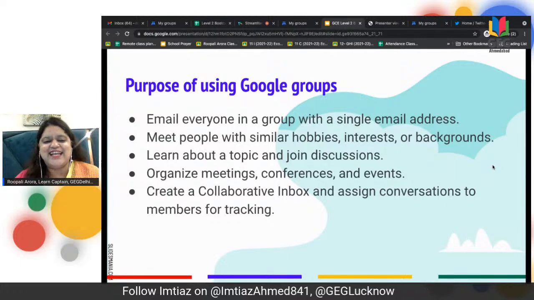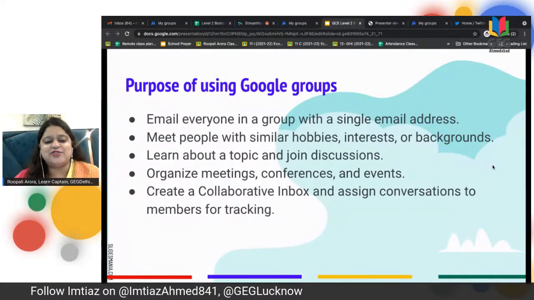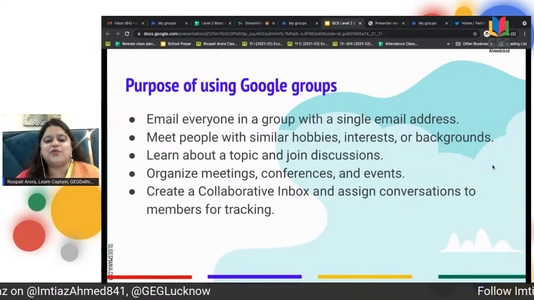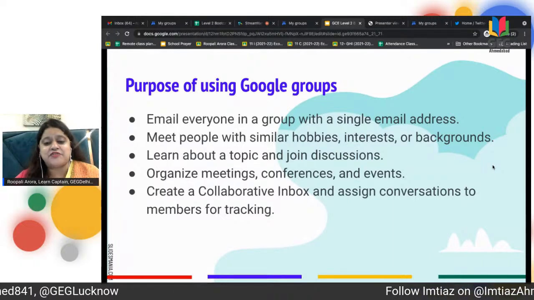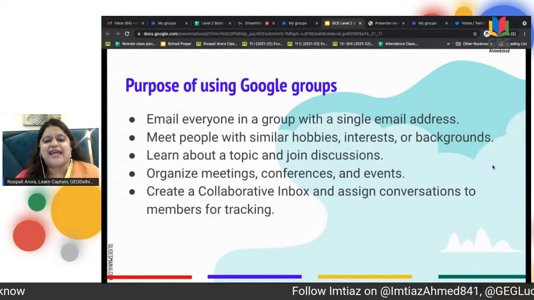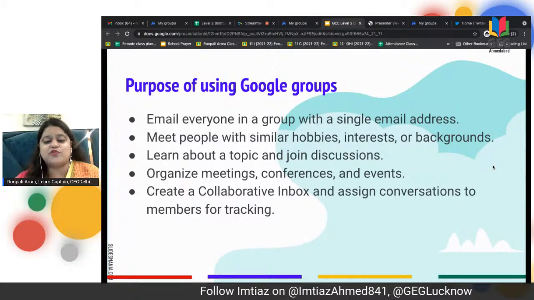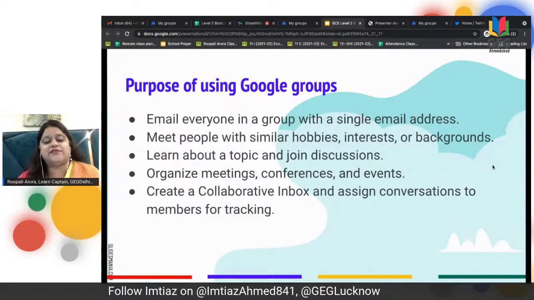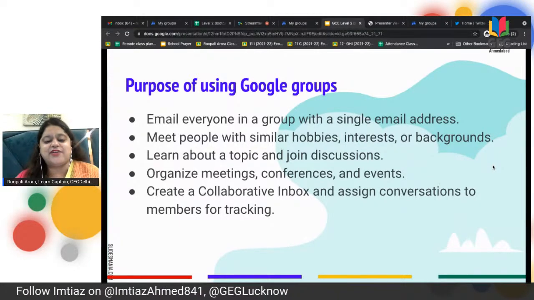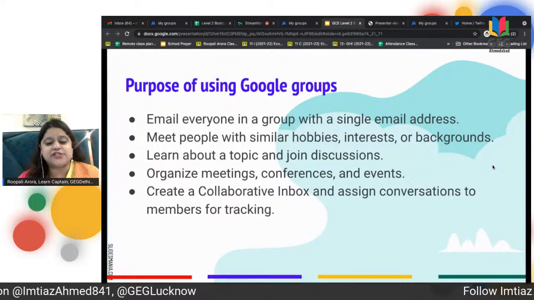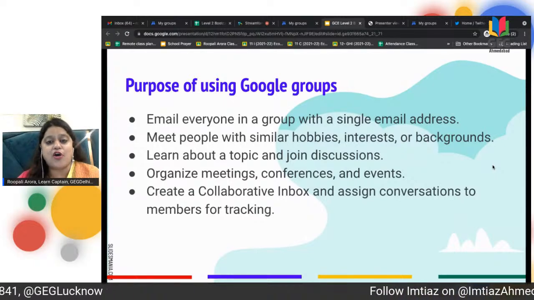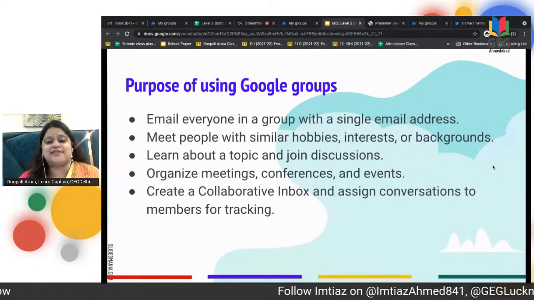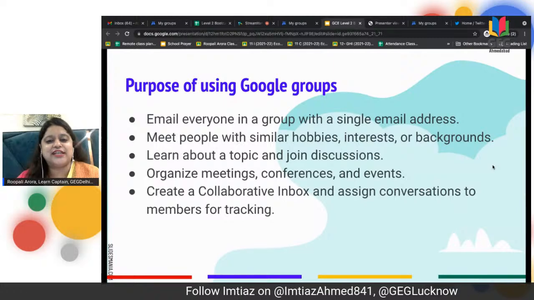Isn't that interesting? You can join hands with people who have similar hobbies, interests, or backgrounds. You can look for Google Groups which are globally available for the public to access, and join discussions which interest you. You can learn a lot, like GEG is a huge platform where you can learn from like-minded people.